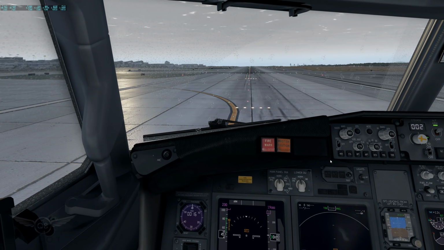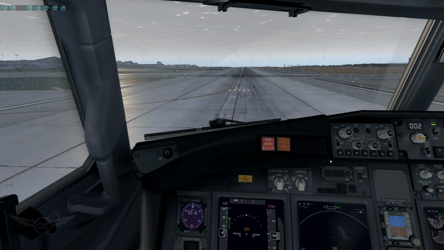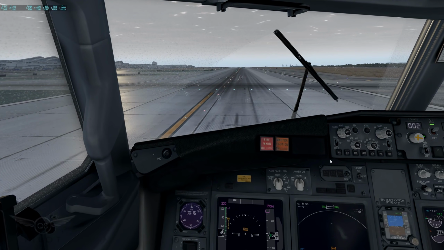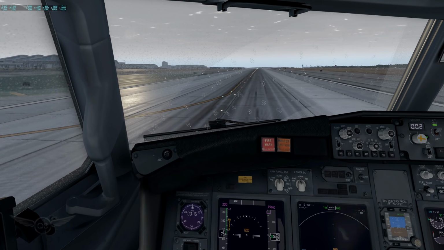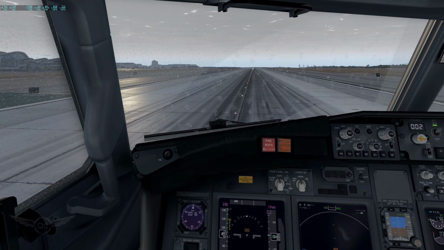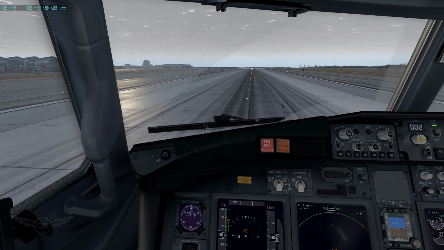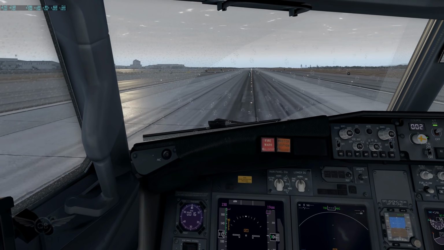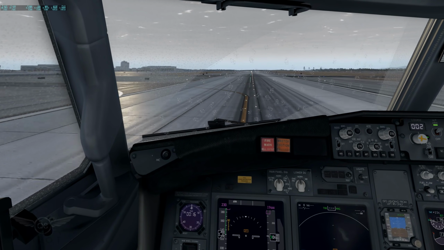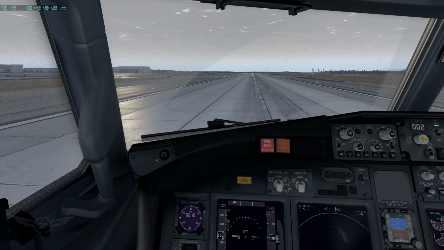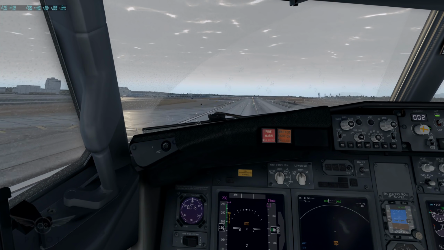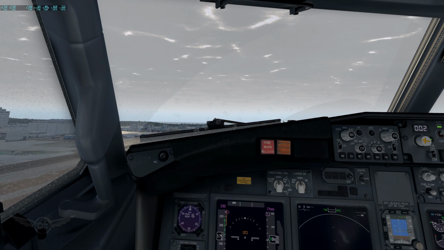We're going to give it full power. Again, this is not a flight video, so we're not going to worry about any procedures or anything like that. All right, I think that's good enough. And rotate. Positive climb. Gear going up.